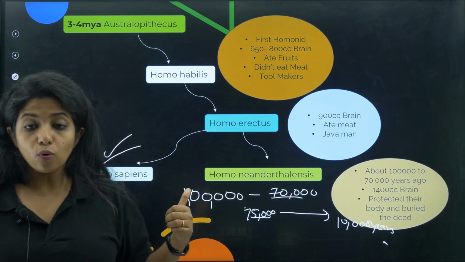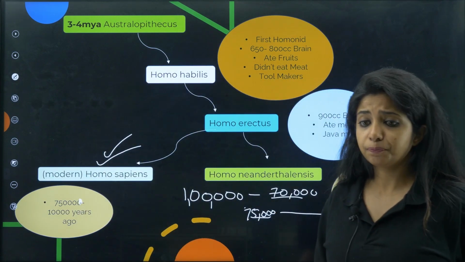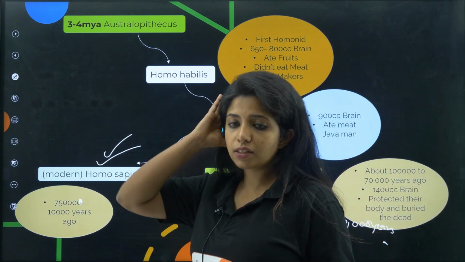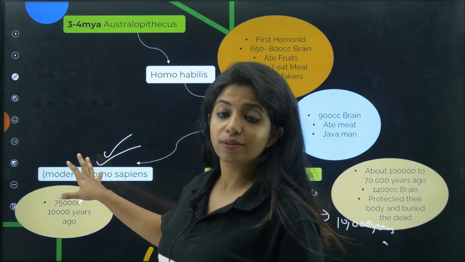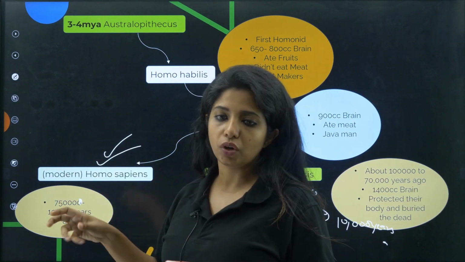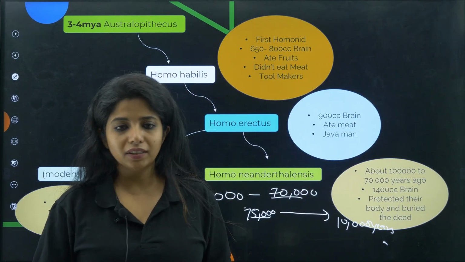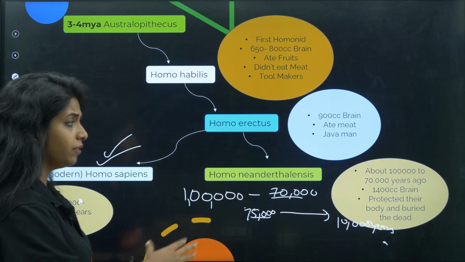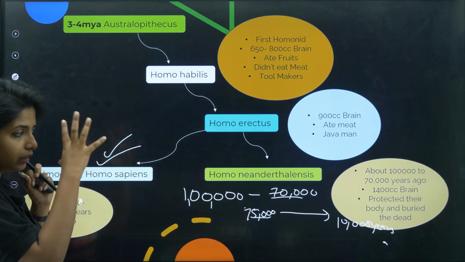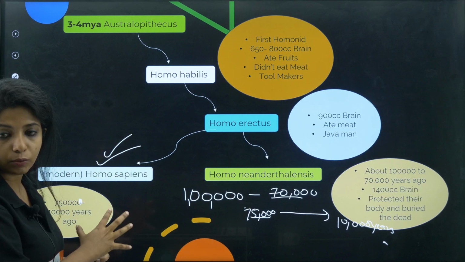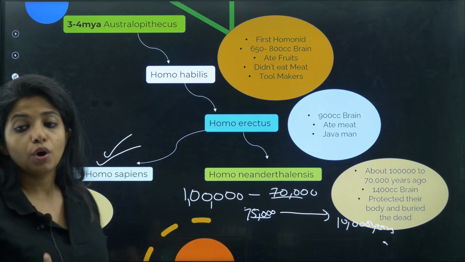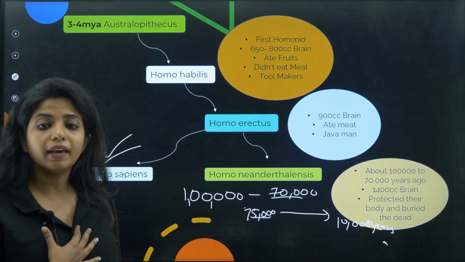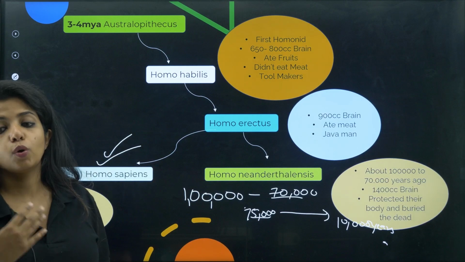On the other hand, you had Homo sapiens also in East Africa. These organisms were spotted from 75,000 to 10,000 years ago, and it is believed that they had fights and used to kill each other, but eventually they won. It was the modern Homo sapiens who won, and that's how we have evolved from them. That is what is said.